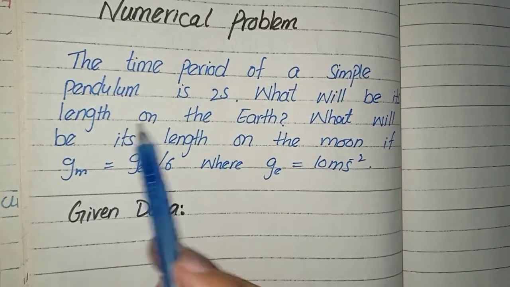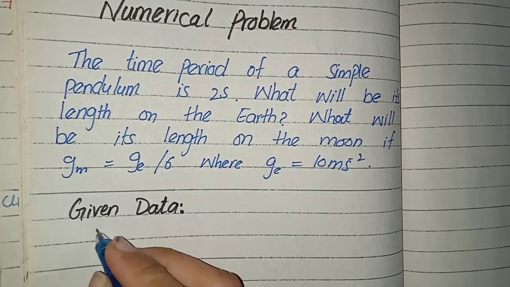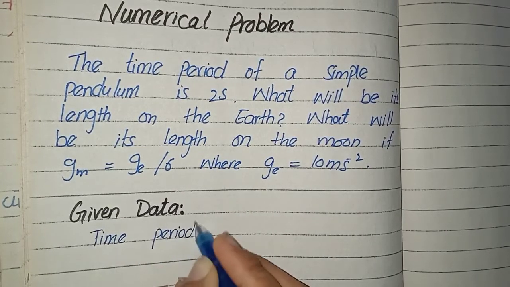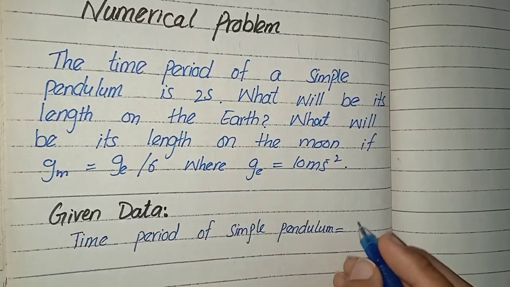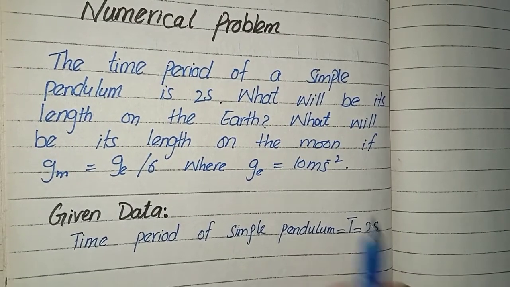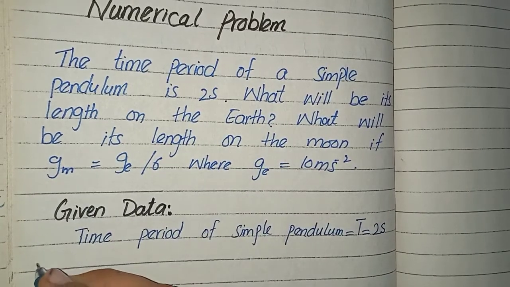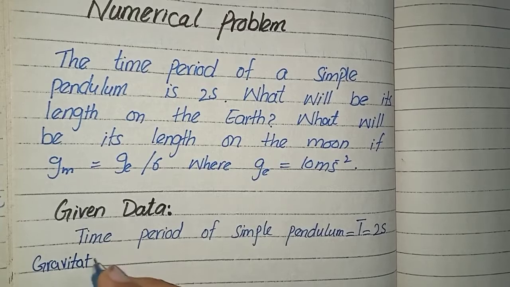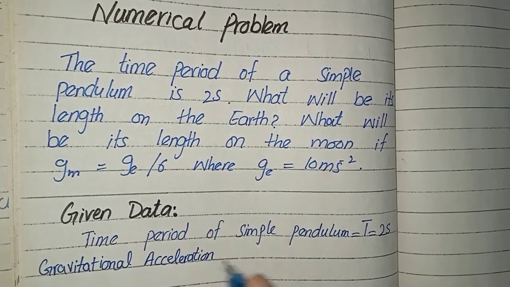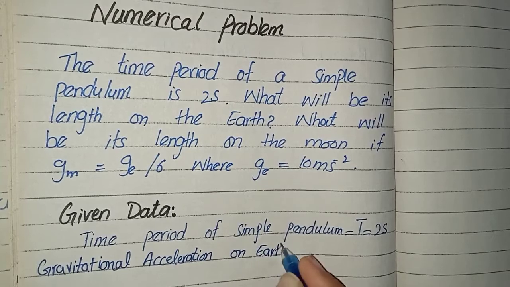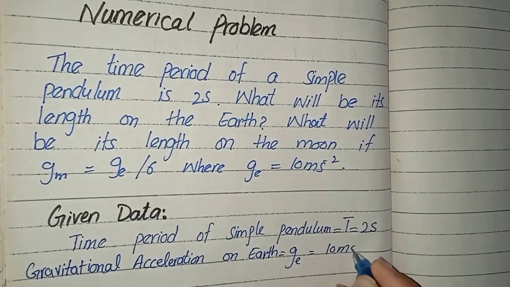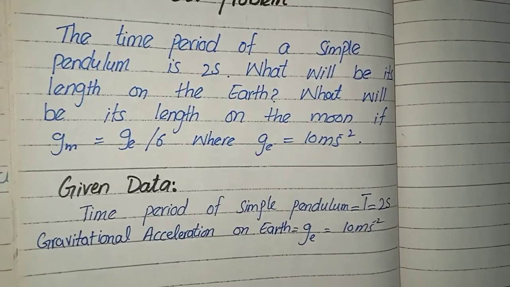Here it is the time period of a simple pendulum. Okay, it's a given. Time period of simple pendulum represented with capital T, and it is equal to 2 seconds, which is given, and gravitational acceleration on earth, which is equal to GE, and its value is 10 meter per second square, which is the approximate value. Actual value is 9.8 meter per second square.